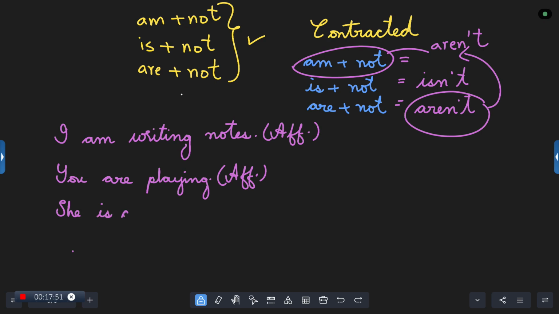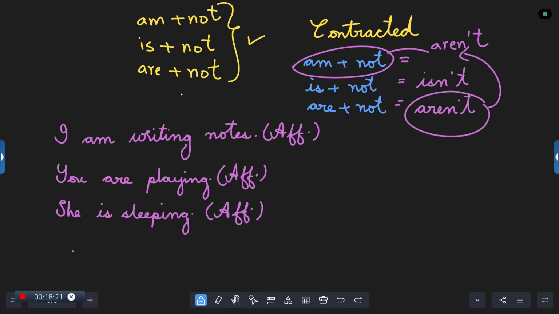She is, let me take sleeping. How can you say she is sleeping in the present continuous? There is the ing form there. She is sleeping is affirmative. How do we write the negative? She is not sleeping. She isn't sleeping is the contracted sentence.